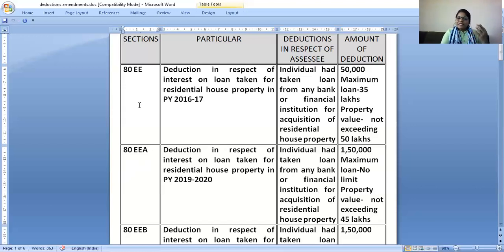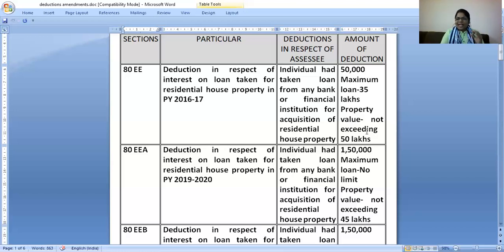Now I am discussing 80EE, which is already there. But there the loan was taken in the financial year 16-17. Same: from banks, from financial institutes, not from your friend. The definitions are given of what you mean by housing banks and financial institutes, and that too for residential property. Maximum interest deductible under 80EE is 50,000. Loan amount should not exceed 35 lakhs. Property value should not exceed 50 lakhs.